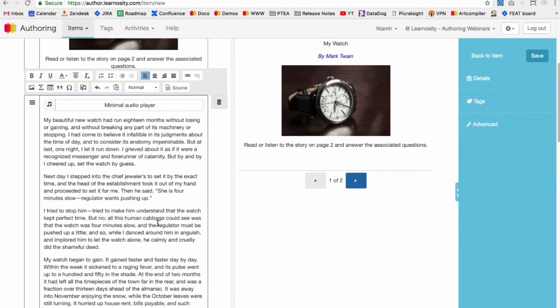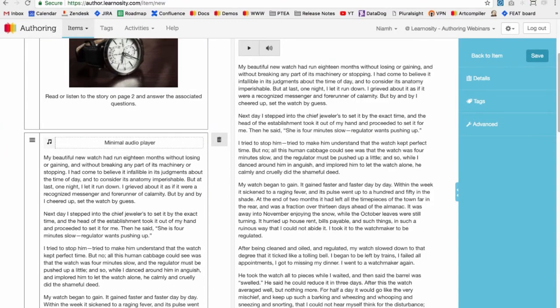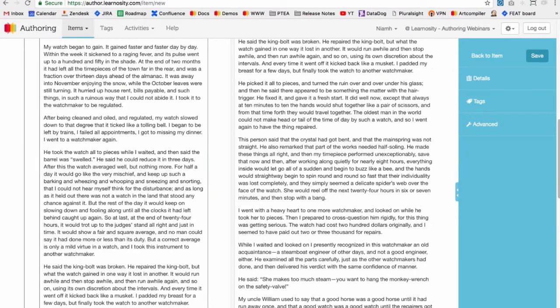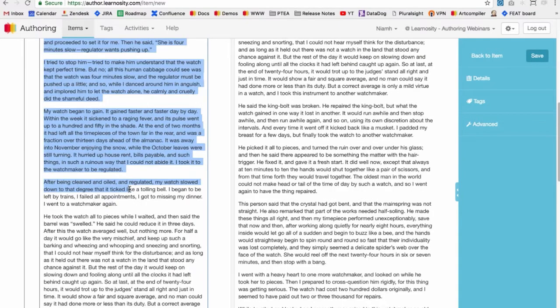So I can preview again just to make sure it all looks good. So I'm going to just do a couple of other things to tidy this up a little bit. So I'm going to highlight this text and I want to number the paragraphs.